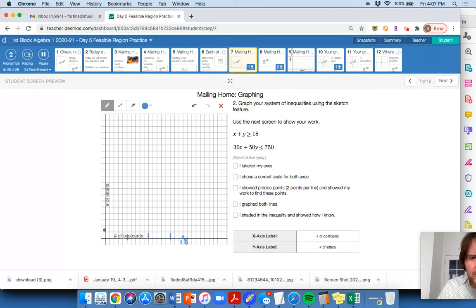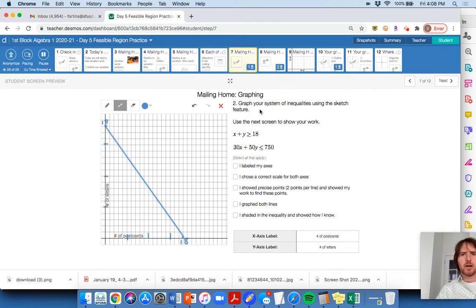Same thing's going to be true here, letters. So I'm just going to scale by ones here, basically, but I'm just going to show every 5 here. 1, 2, 3, 4, 5. And then I'm going to go up 1, 2, 3, 4, 5. Oops, a little bit too high. There's 15, so I'm going to go 1, 2, 3 more, and this is 18 right here. There's my y-intercept at 18. Okay, I'm going to draw my borderline in here. So check it out. Borderline. Boom. There we go.